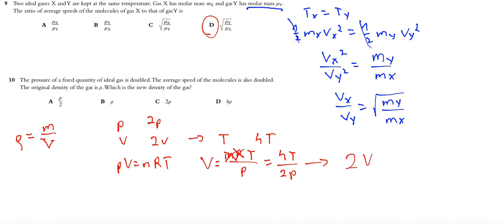Okay, so mass is the same, volume is 2 times bigger, so we have half of previous density. So density is half of the original one, so correct answer is A. Okay, nice exercise. The last one is a nice exercise. Density is mass over volume. Mass doesn't change. What happens with volume? By using new pressure and new temperature, we can calculate new volume, which is 2 times bigger. So if we have the same mass and 2 times bigger volume, then density must be divided by 2. So correct answer is A.